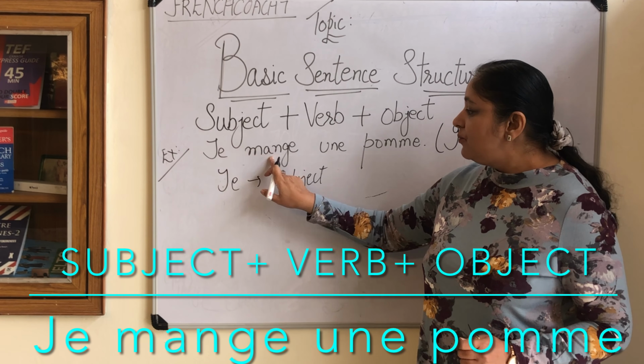Put ne here and add pas here. So very simple. Subject, then ne, then this verb regardons, then pas, plus object la télé. Nous ne regardons pas la télé. We do not watch television. So I think it is very easy, and this is the sentence structure when we make negative sentences.